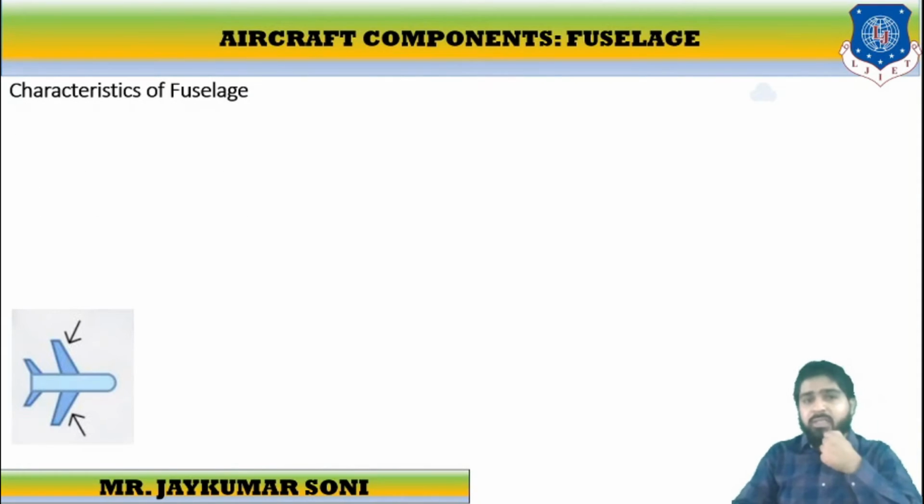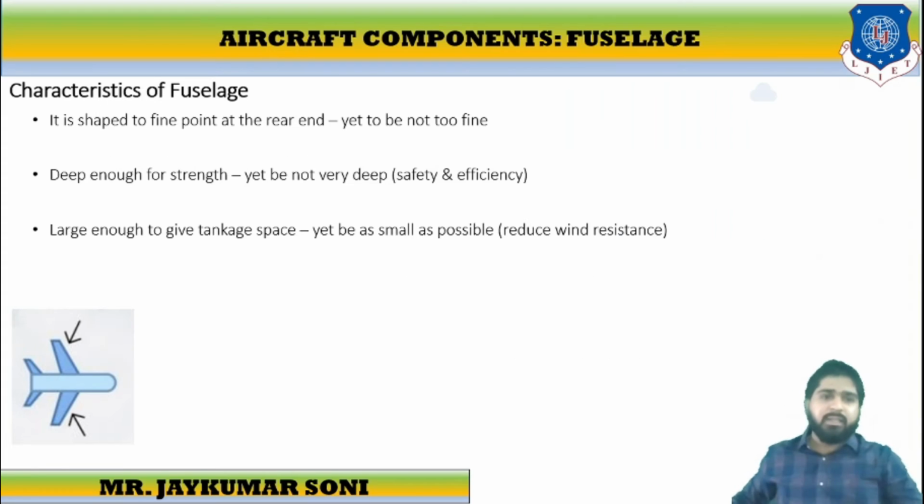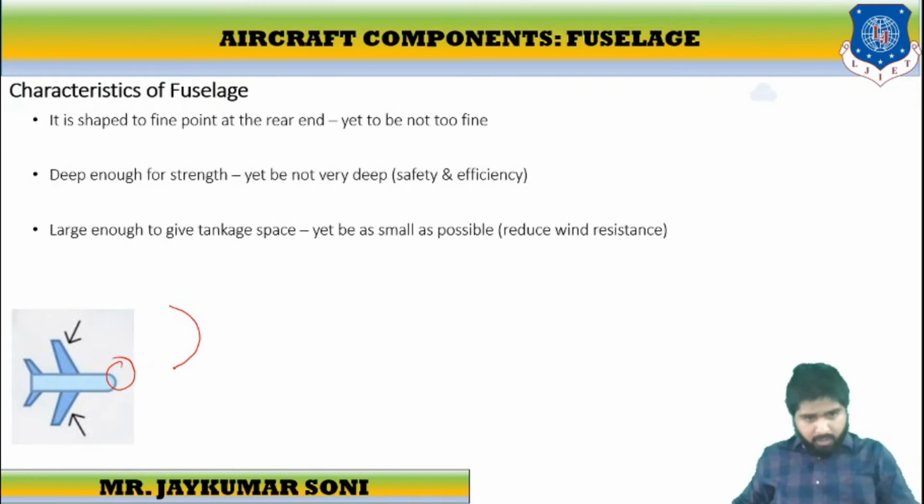Let us discuss certain characteristics of the fuselage. What are the characteristics? It is shaped to a fine point at the rear, but not too fine. See, you can see this is the fine part. It is not in the form of edges or cornered edges. It should be deep enough for the stand, which should also cover safety and efficiency.